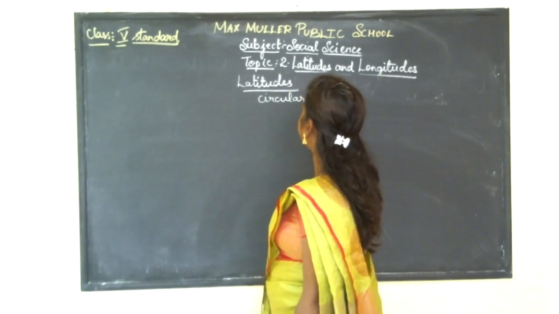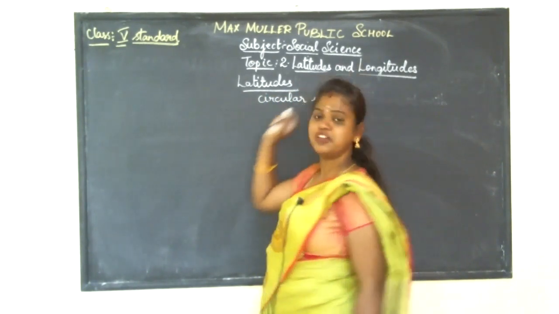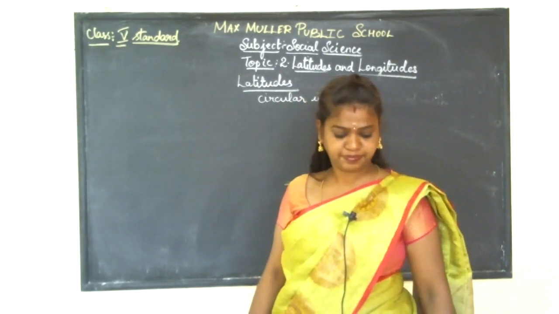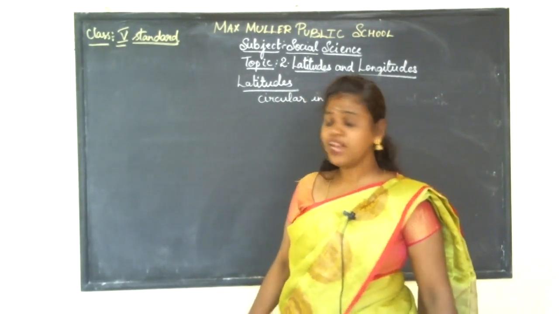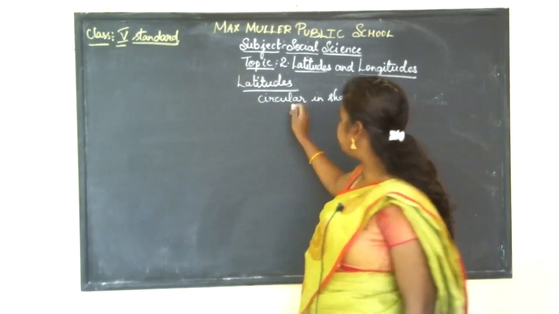What is the shape of latitudes? It is circular in shape. Why are the latitudes circular in shape?